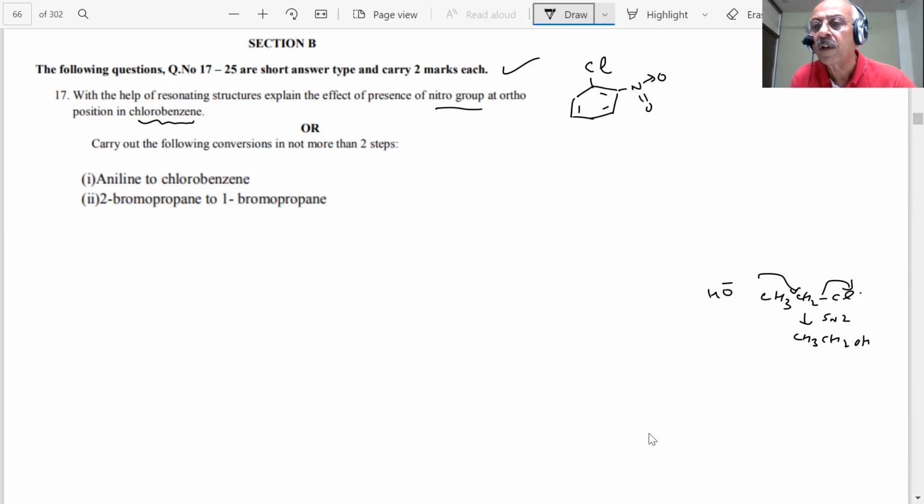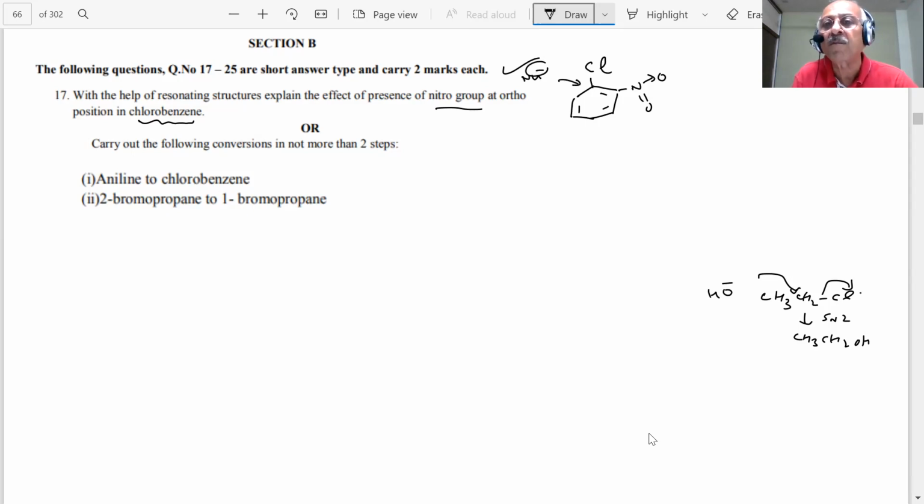What type of reaction? Nucleophilic substitution. But here this bond actually becomes partial double bond and is difficult to break. This question has been asked in the paper. It has a partial double bond character, sp2 hybridization. But it was shown in the NCERT book: if we start attaching nitro groups at the ortho position, the nucleophilic reaction is facilitated. This will facilitate the attack of nucleophile on this carbon.